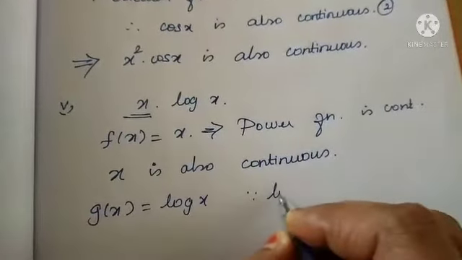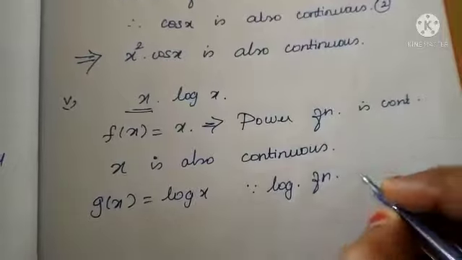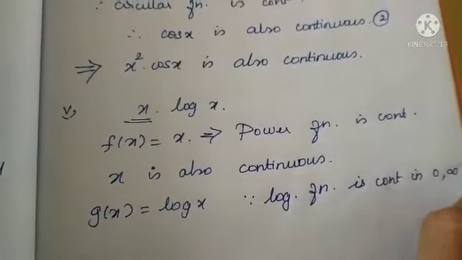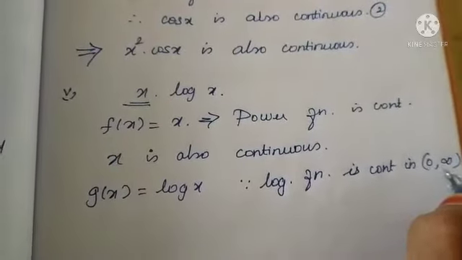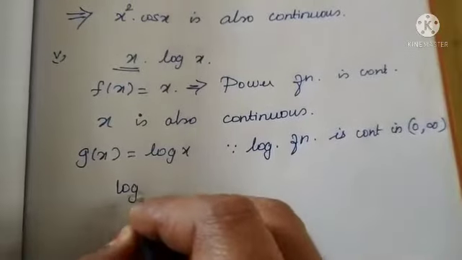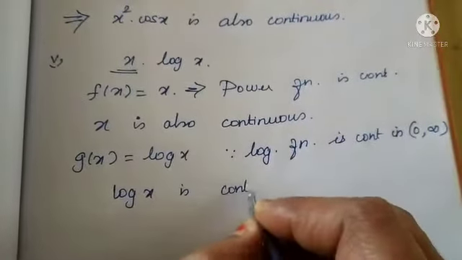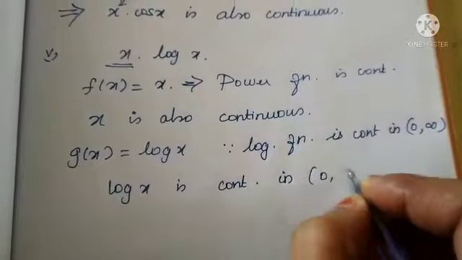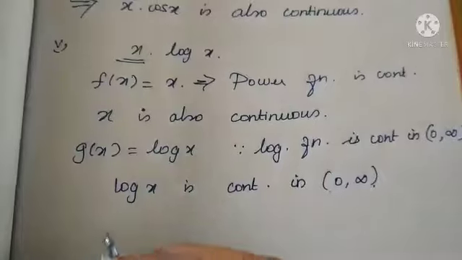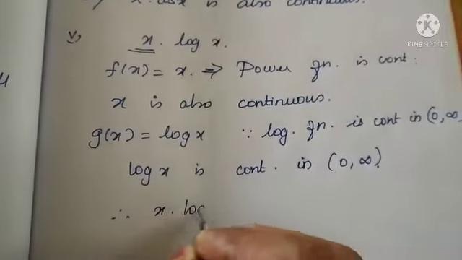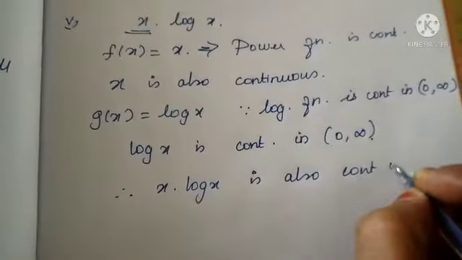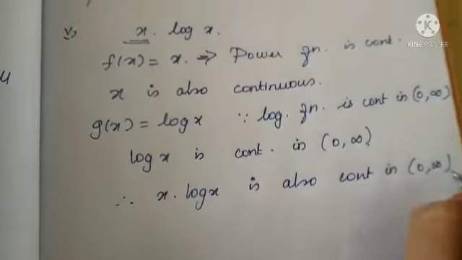Since we know that logarithmic functions are continuous in the interval 0 to infinity, therefore log x is continuous in the interval 0 comma infinity. So how can you define the whole question? Therefore x into log x is also continuous in the interval 0 to infinity.